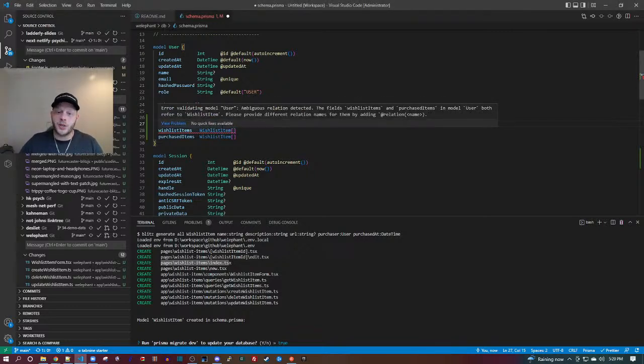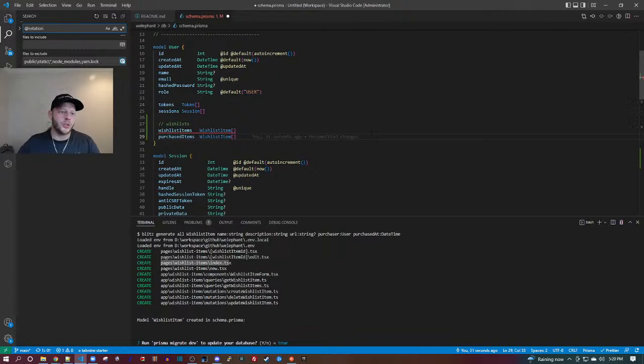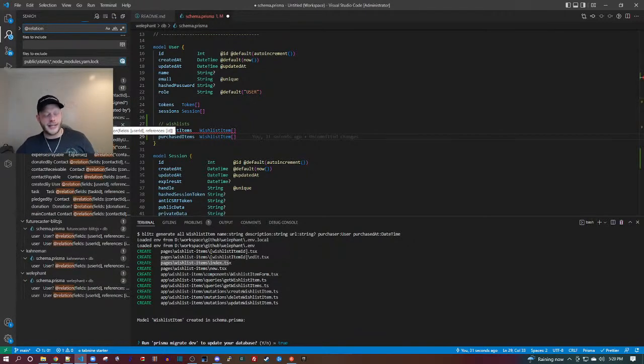So we need to disambiguate the relation. And it kind of tells us how to do this, but I'm going to Control-Shift-F and look for a different project where I've done this.